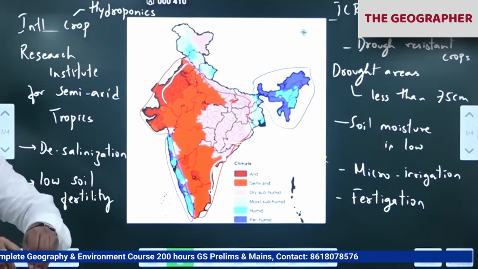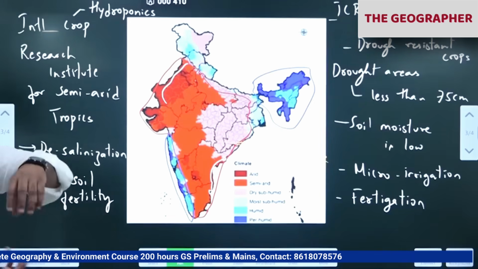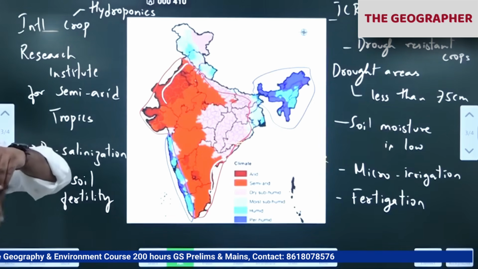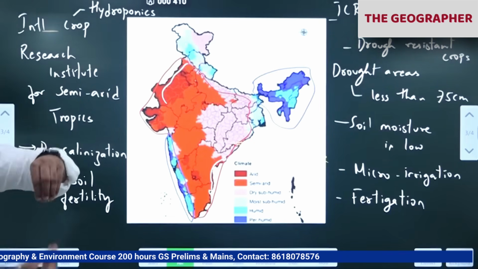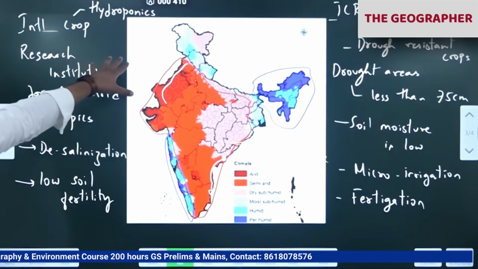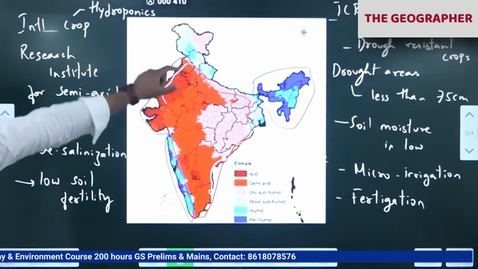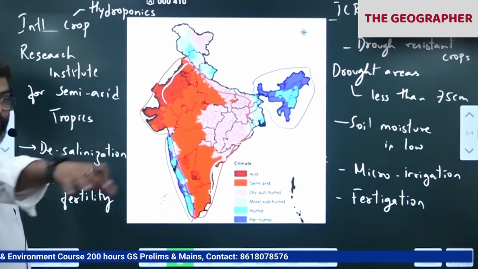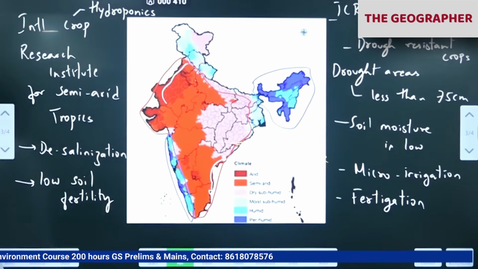They add all the nutrients to the water, and the roots are immersed in the water, so the plant grows. In that water they leave some fish also. The fish droppings act as manure for the plant. So pisciculture is also practiced along with hydroponics. All these new emerging techniques have come up basically to address dry lands.